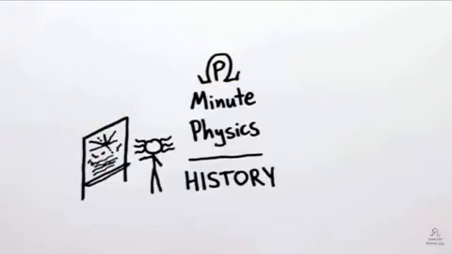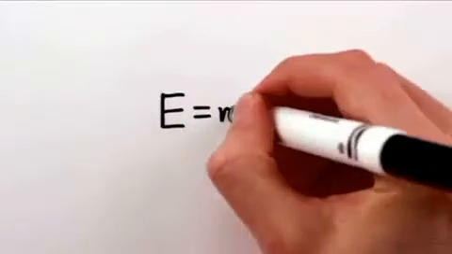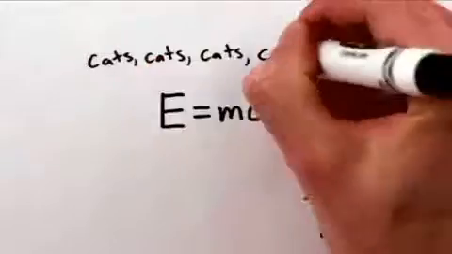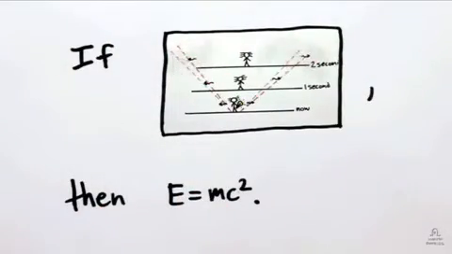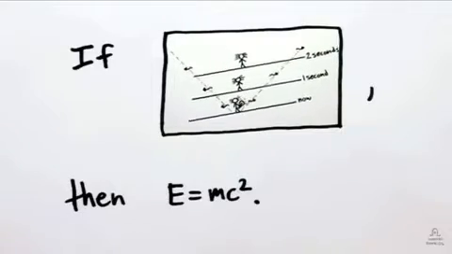Albert Einstein derived what is now the most famous equation in the world, E equals mc squared. But he didn't just write this down out of the blue. It followed directly from his paper on special relativity that we talked about in last week's video. And here's how he did it.